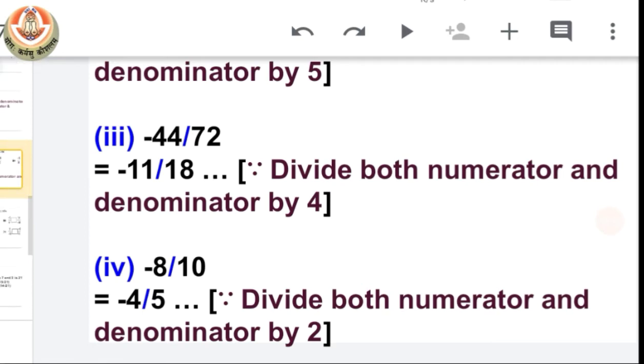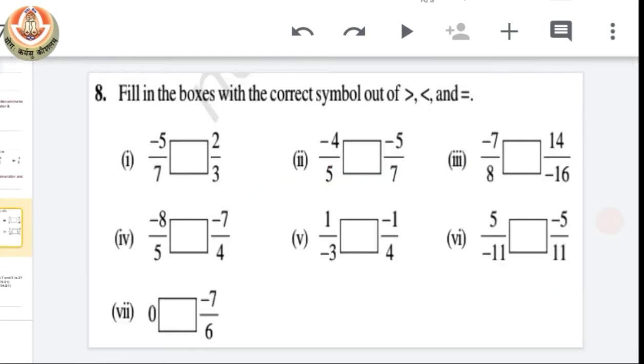Now let's move on to the next question, which is question number 8. In this question we have to fill the boxes with greater than, smaller than and equal signs. So it is a question of comparison between the given rational numbers. First we have to compare the given pair of rational numbers to find out which one is greater, which one is smaller, or whether they are equal to each other.